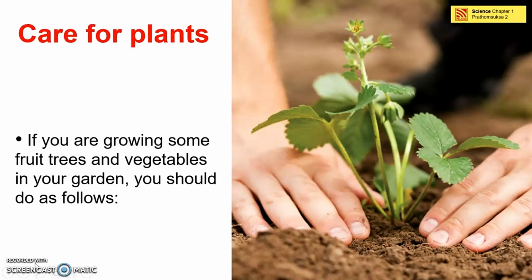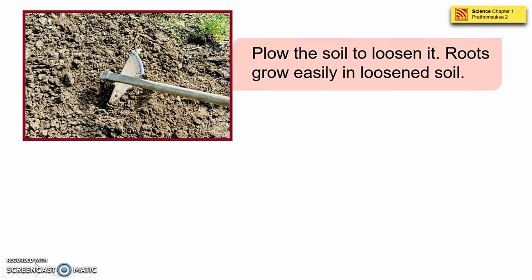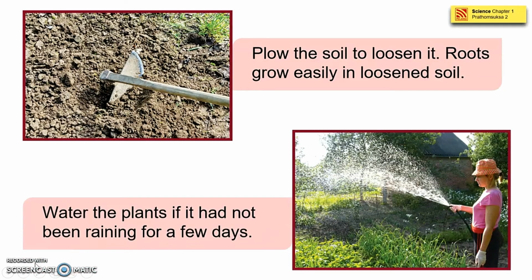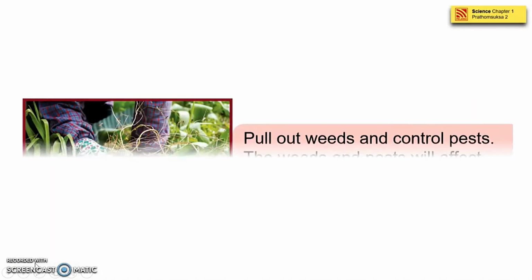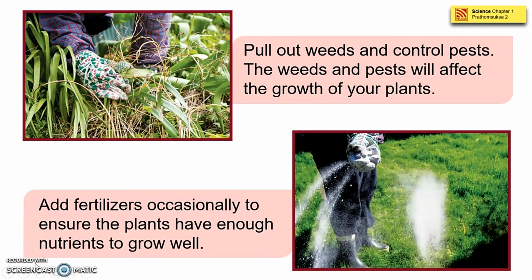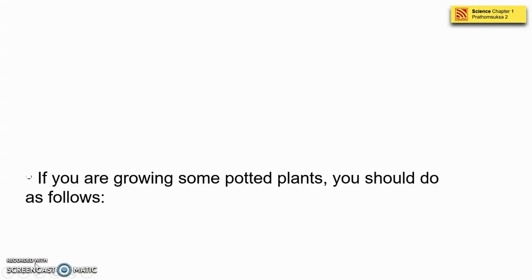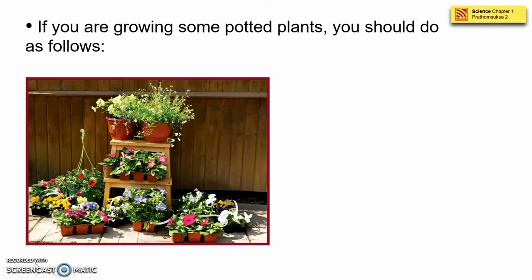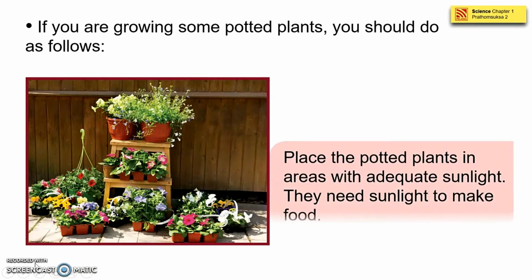We need to plow the soil, and then water the soil, and then pull out the weeds and control the pest. And then the last but not the least, add fertilizer occasionally to ensure the plants have enough nutrients to grow well.